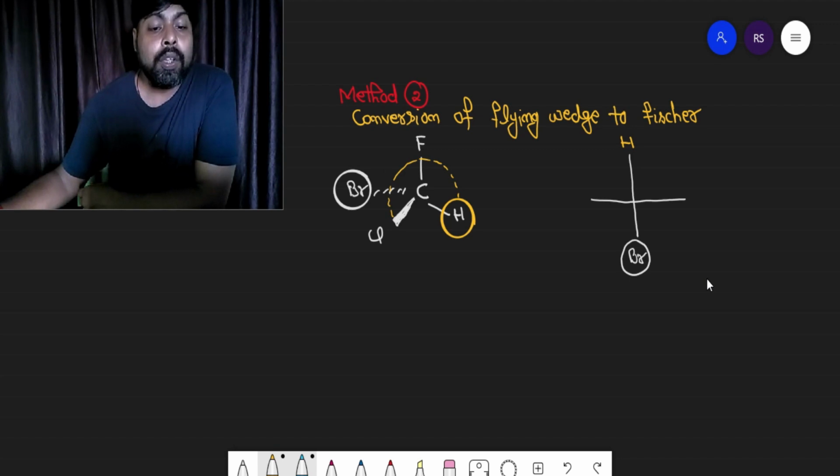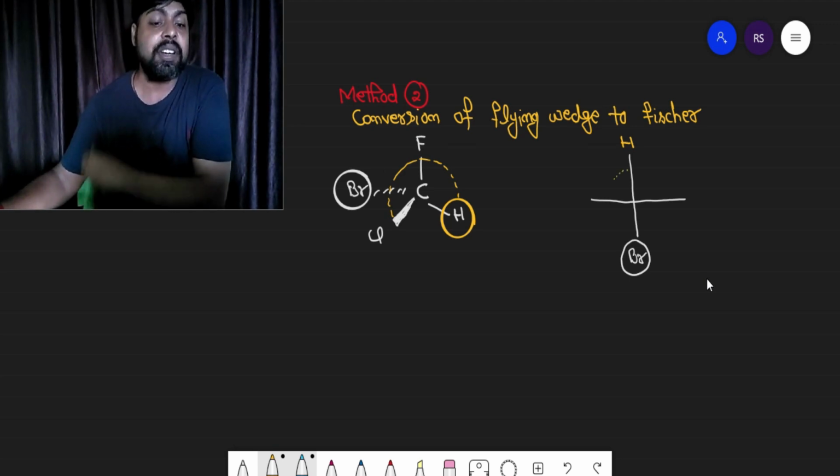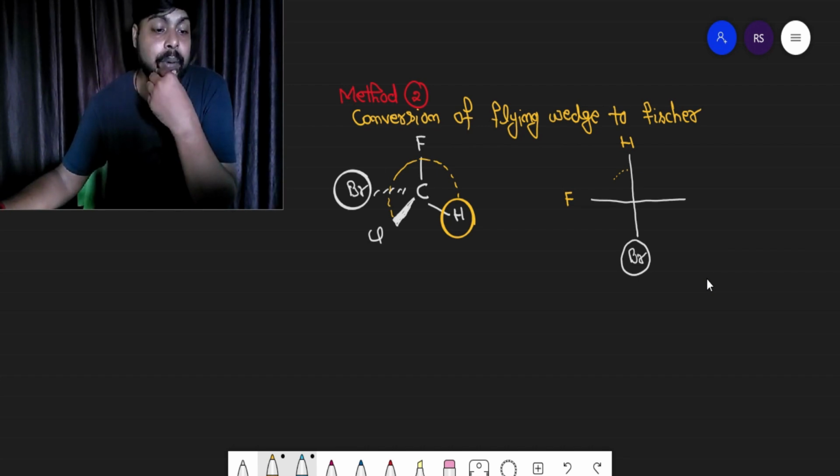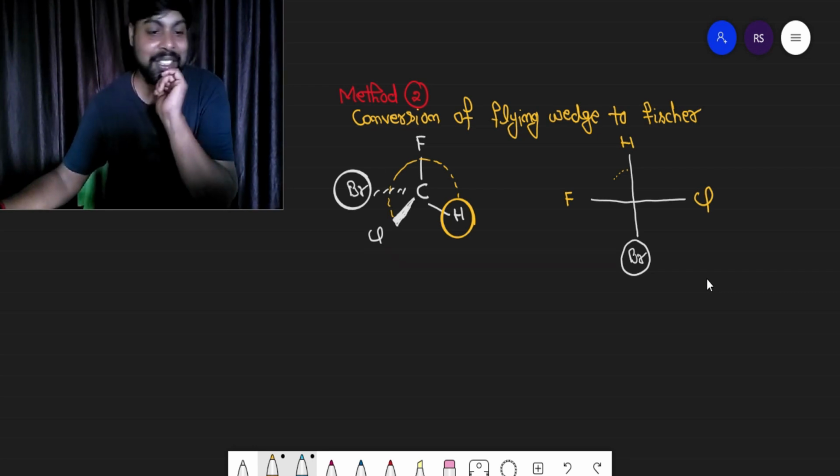So the next vacant position must be occupied by fluorine, and the next vacant position must be occupied by chlorine, right? This is how we can convert that flying wedge diagram into Fisher projection.